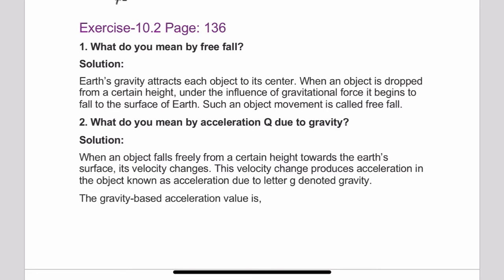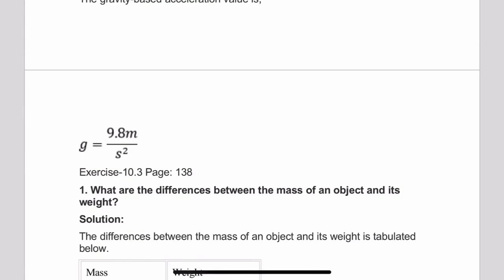And whenever the velocity of any object changes, then you know that acceleration is produced. That acceleration is called acceleration due to gravity, and it is represented by small g, and its value is also constant. As I have told you, small g is equal to 9.8 meter per second square. This is the value.